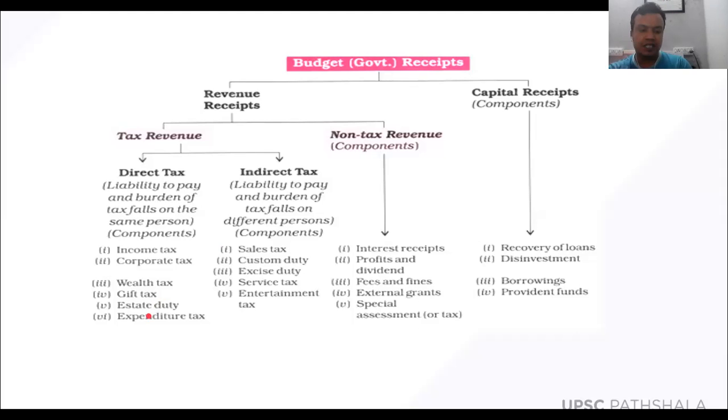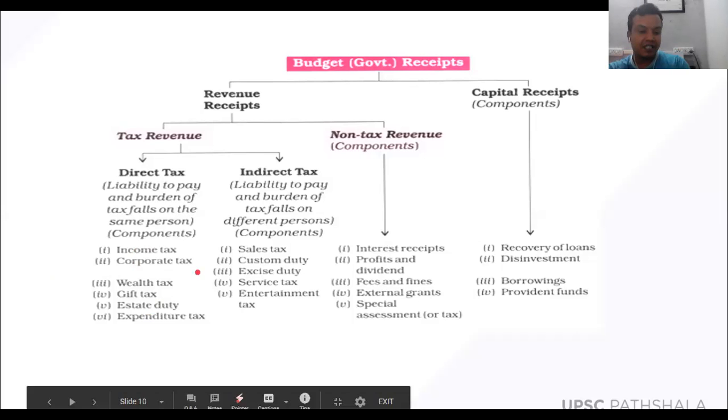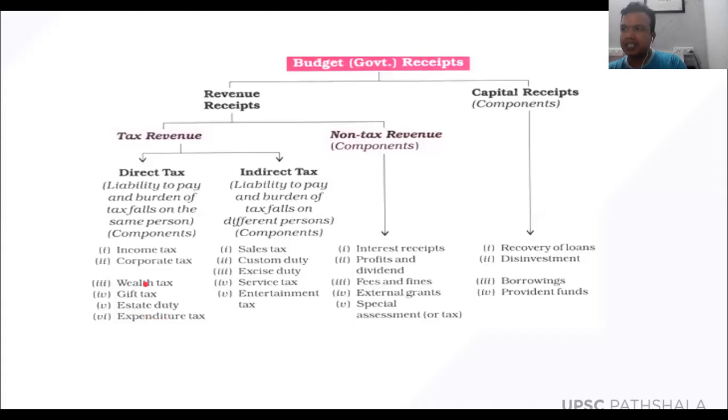Wealth tax means, for example, if you have wealth, you pay tax on it. As I told you, the government can impose a tax on anything. If you are earning money, pay the tax. If you are earning money by establishing a company, you have to pay the tax. You have wealth, you have to pay the tax. You are gifting someone, you have to pay a gift tax. If you have an estate, you have to pay the tax. If you are spending some money, then also you have to pay the tax. In all these taxes you pay directly to the government, and that is why these are called direct taxes. There is one more best example of a direct tax, that is called capital gain tax.